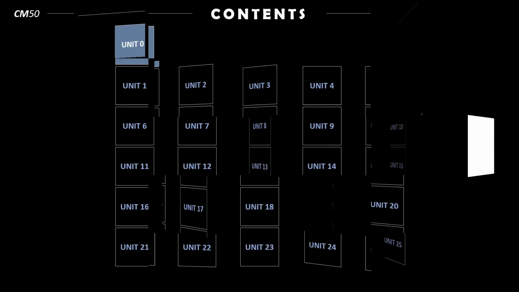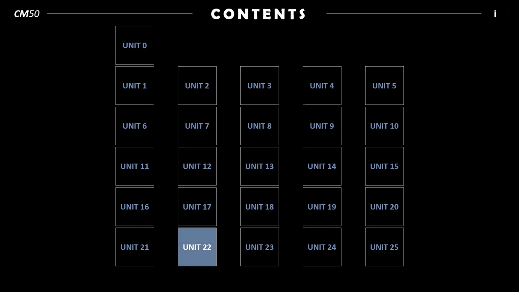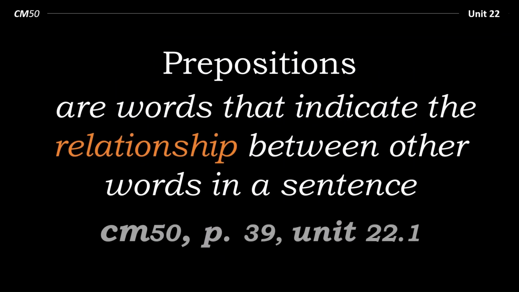In this video, we'll be expanding on Unit 22 of CM50, which covers prepositions. So what are prepositions? Well, they are words that indicate the relationship between other words in a sentence. This is from page 39, Unit 22.1. Now, this may seem like a very general statement, but that is because there are so many prepositions and the rules around them are not always clear.